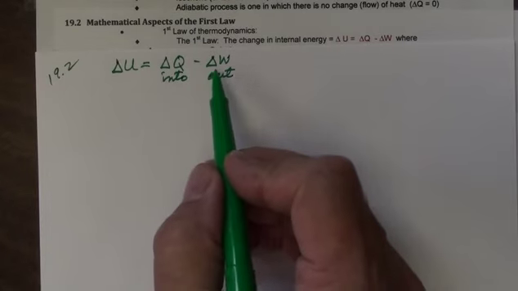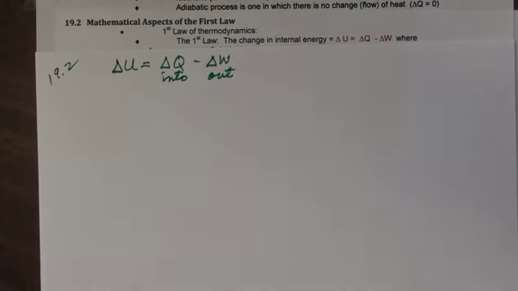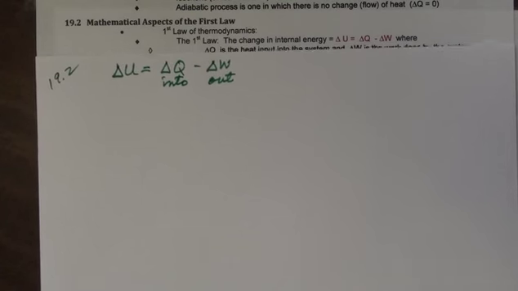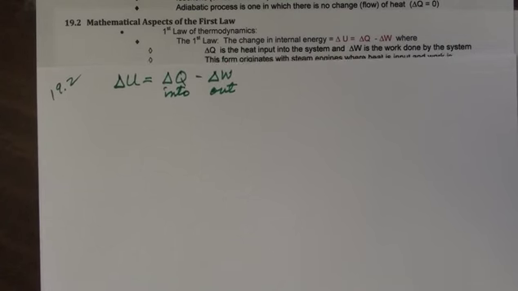Now, how do we determine what this work is? Well, the work differs depending upon the type of process we have: isobaric, isothermal, isochoric, or adiabatic. And now we have to look at how that change takes place.